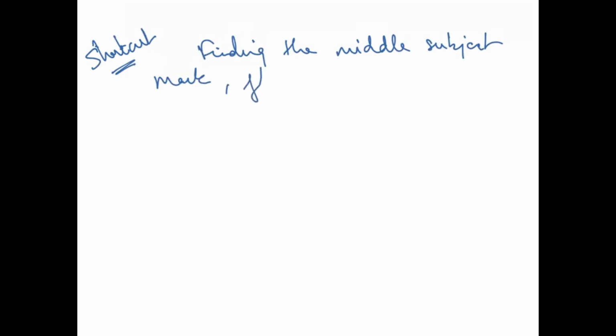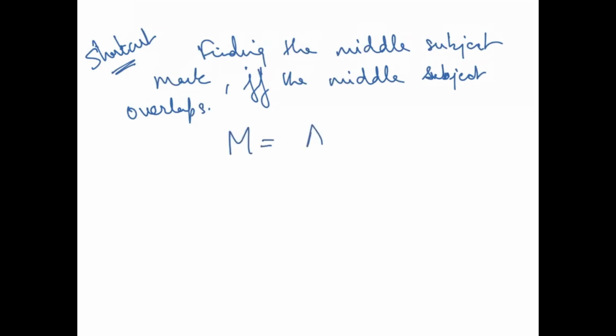And if the middle subject basically overlaps, in this case, what is the formula? See, M is equal to A1 into N1 plus A2 into N2 minus A0 into N0.